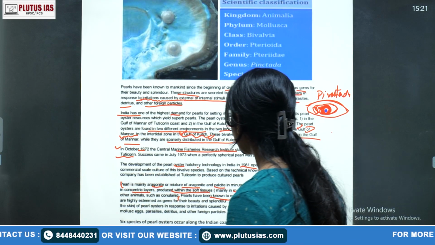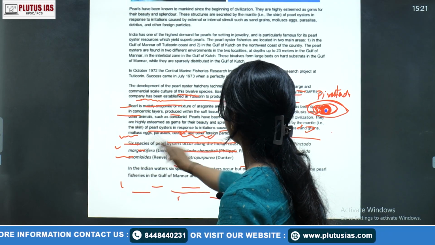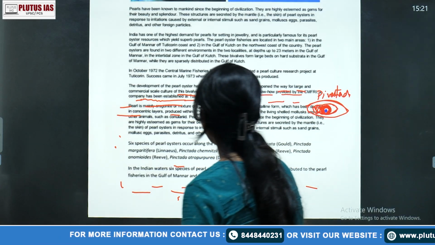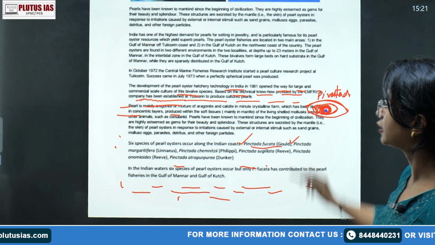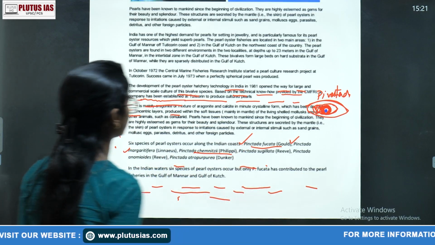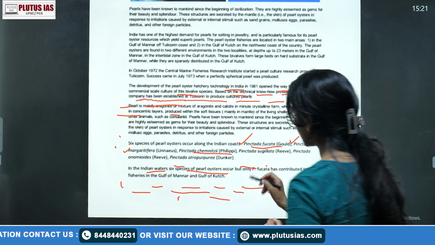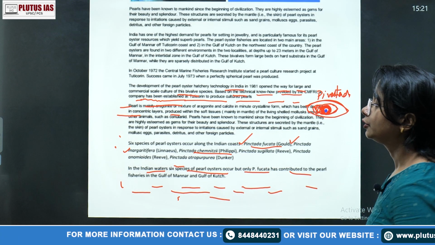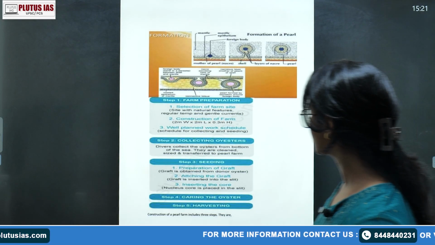Okay, so 6 species of pearl oyster along the Indian coast. The first is your Pinctada fucata, that is your major one. Then the second is your Pinctada margaritifera, then Pinctada chemnitzii, Pinctada sugillata. These are some of the 6 species. In Indian waters, 6 species of pearl oyster occur, but mainly, not only but mainly, Pinctada fucata has contributed to the pearl fisheries in the Gulf of Mannar and Gulf of Kutch. This is something about that.